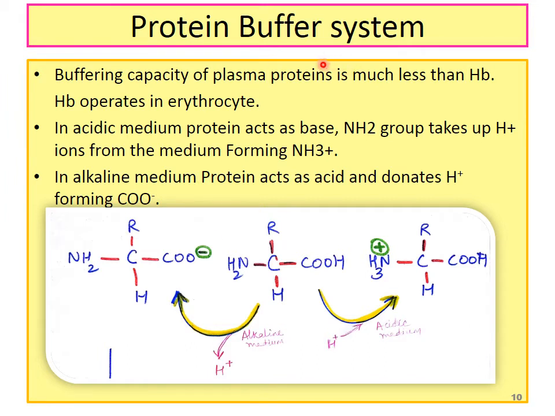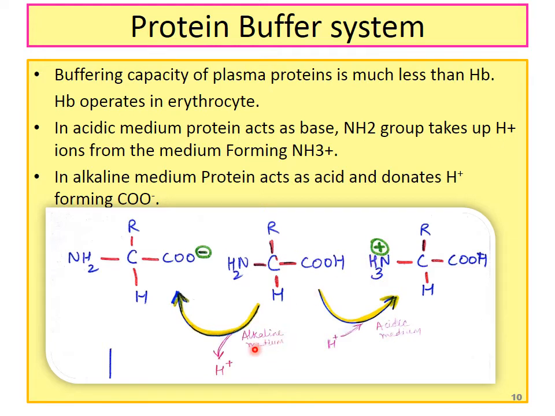Now protein as a buffer. All the proteins are made up of amino acids. How do they act? See, if it is an acidic medium, when there are more H plus ions, then the amino acid COO minus group takes up H plus and gets converted into COOH. The amino acid also takes H plus ions and converts NH2 into NH3. They accept protons and get converted into NH3 plus charge.